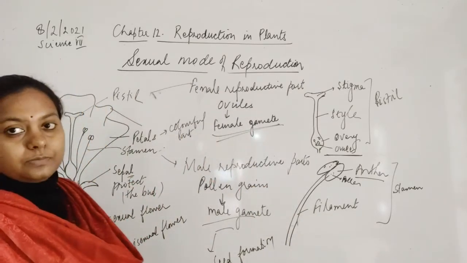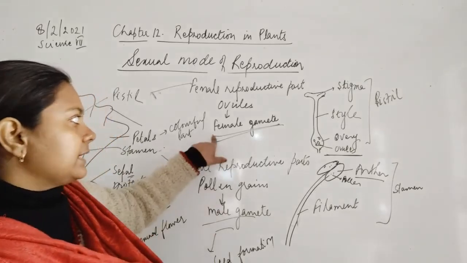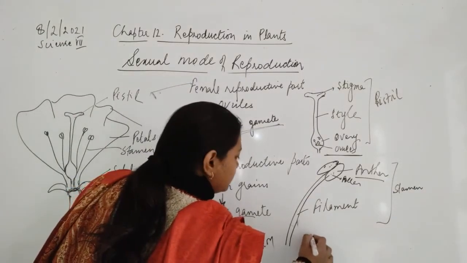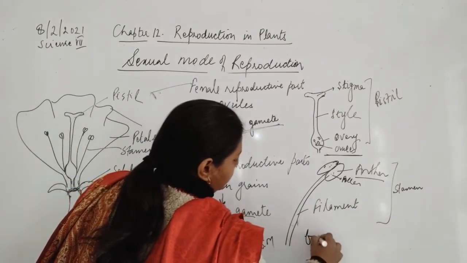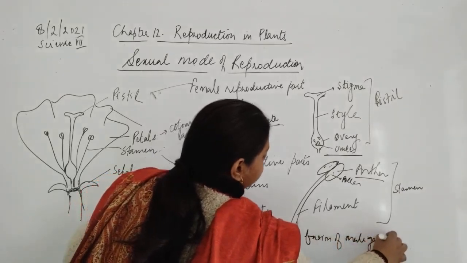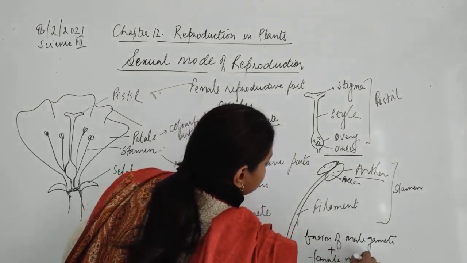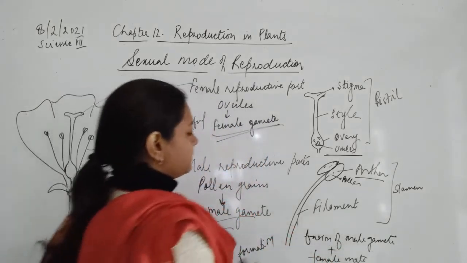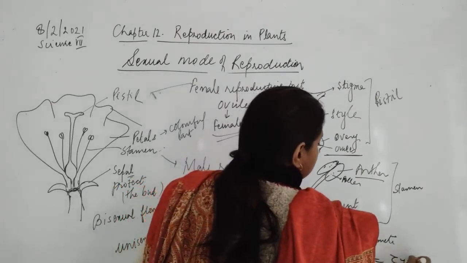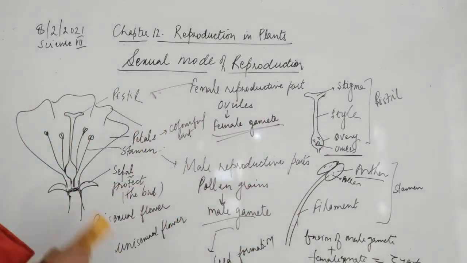Now we have to use a new word. Whenever the male gamete and the female gamete fuse together, the fusion of the male gamete with the female gamete will give rise to the zygote. Okay, this gives rise to the zygote. I'll write it down here.